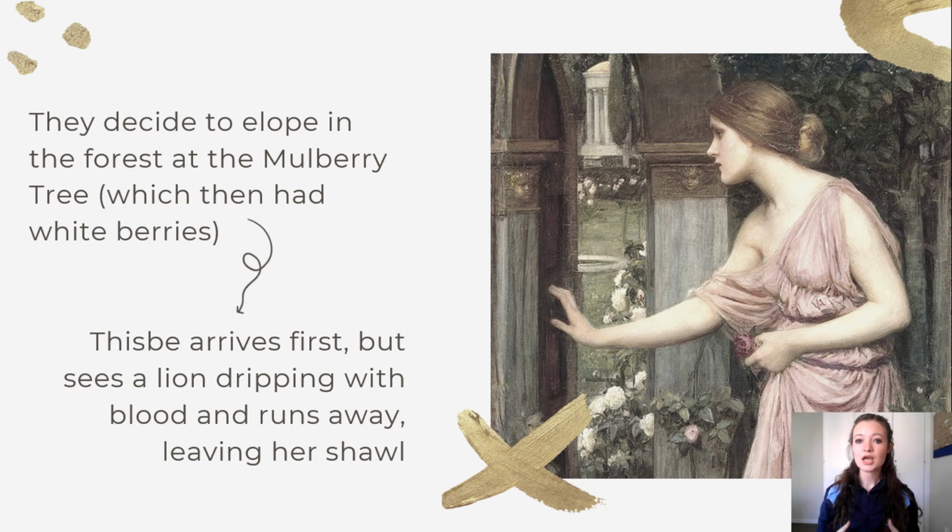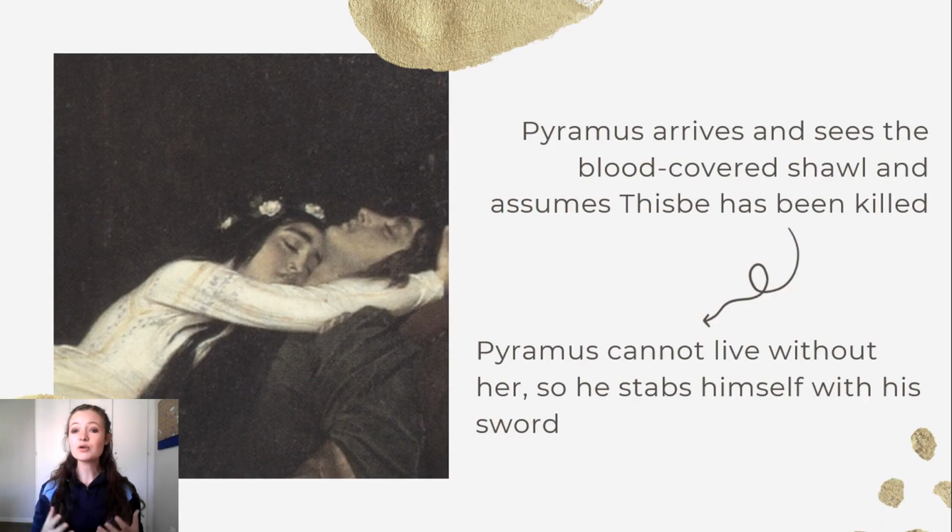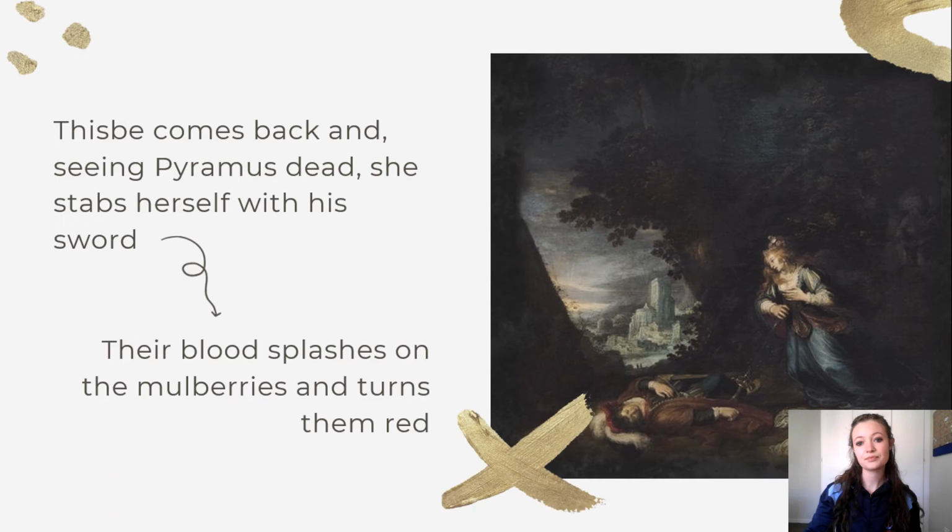So Thisbe arrived at the mulberry tree first, but there was a lion there with blood dripping from a kill it had just made. She saw the lion with the blood and she ran away, leaving her shawl behind. Pyramus then arrives at the mulberry tree and he sees this blood-covered shawl and he immediately assumes that Thisbe has been killed. Pyramus grieves her and mourns her and decides that he just cannot live without her and so decides to kill himself and be dead with her.